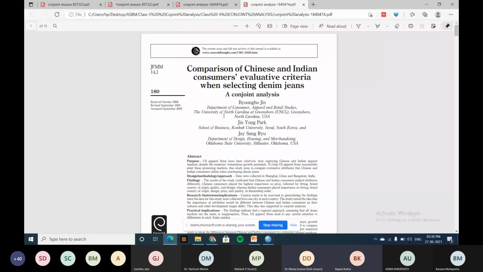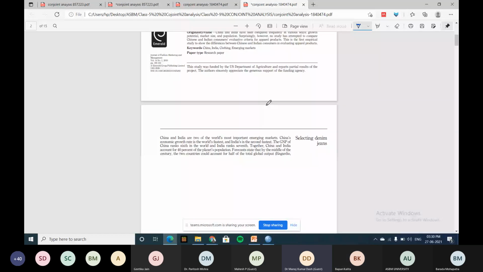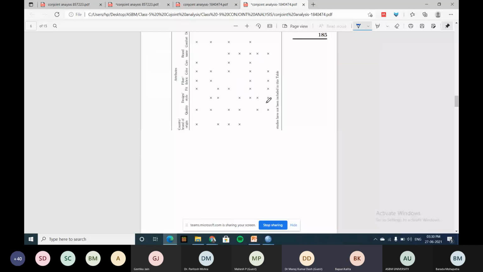Comparison of Chinese and Indian consumers' innovative criteria when selecting denim jeans. Which analysis do they use? Conjoint analysis. I will explain it later. So he has taken 4 again. What are the 4 they took? Brand, price, design, quality, and fitting.